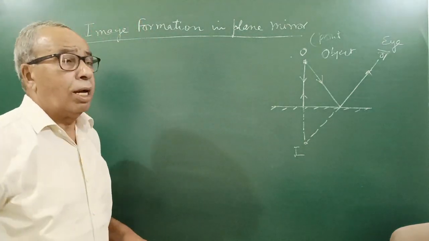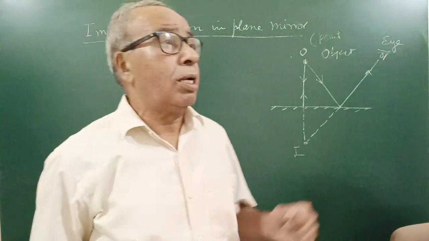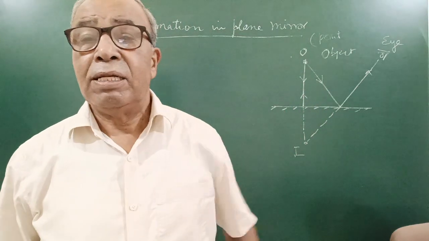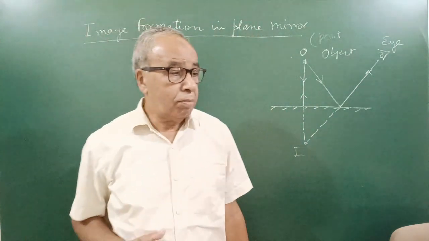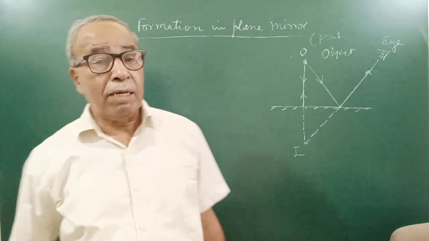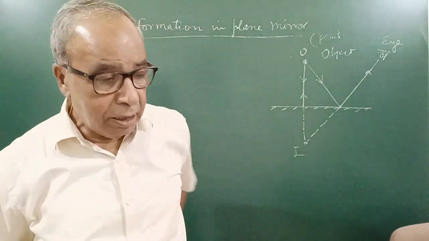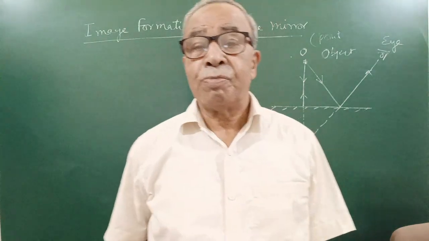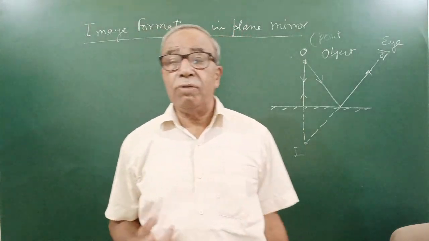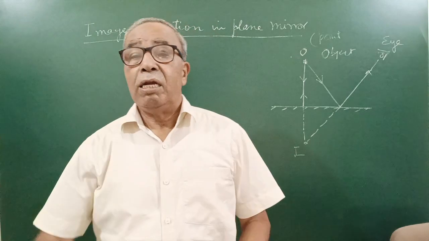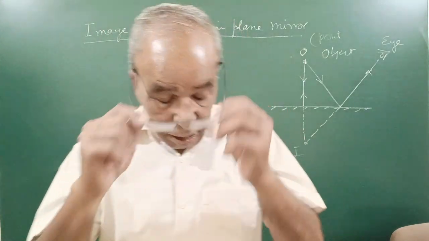Now one thing more. I told you in the last video about regular and irregular reflection. If a parallel beam of light is reflected as a parallel beam, that is regular reflection, and it is due to regular reflection that we see images in plane mirrors and spherical mirrors.